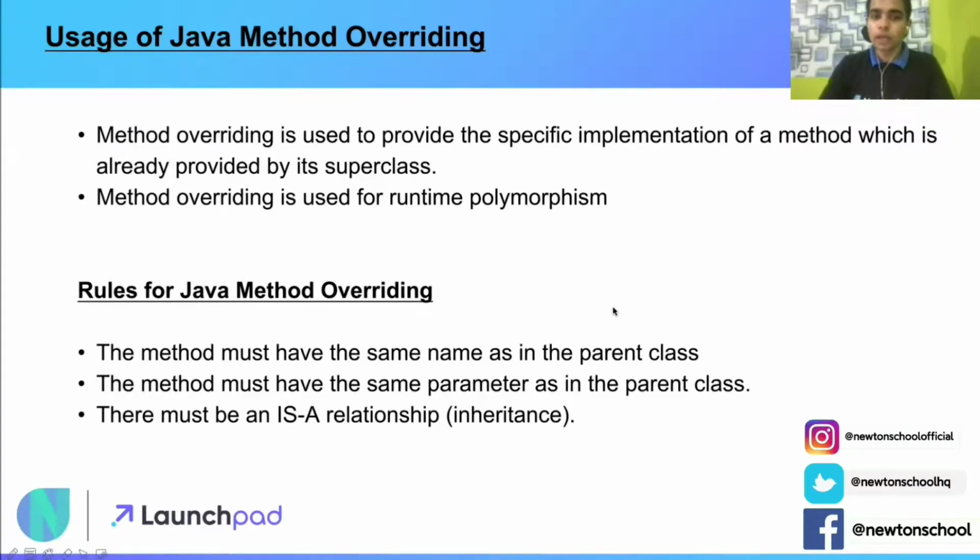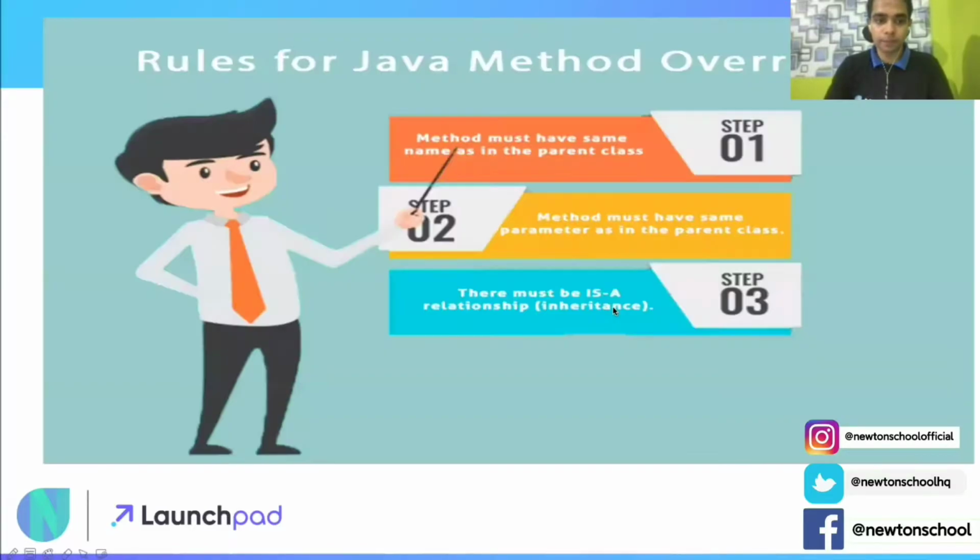Let's understand a few things here. What are the rules for creating Java method overriding? The first rule is that the method must have the same name as in the parent class. It's not a similar name, I'm repeating, it must have the same name as in the parent class. Second, the method must have the same parameters as in the parent class. Very important, and that is the difference between method overloading and method overriding. In method overloading, you can have different parameters or a different signature. But in method overriding, it has to be essentially the exact same parameters in the subclass as in the parent class. Third, there must be an is-a relationship. We know that inheritance follows an is-a relationship. The child class must be inherited from the parent class.